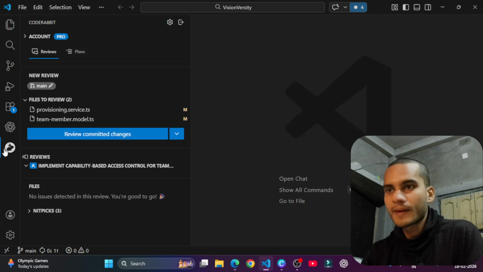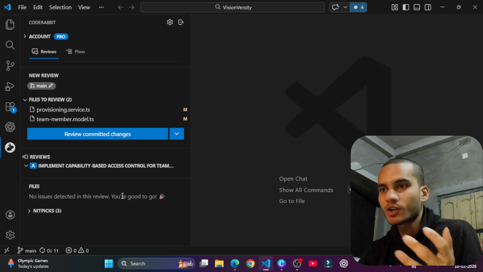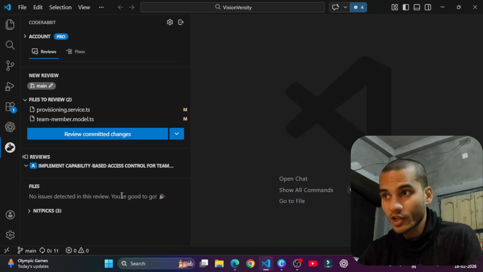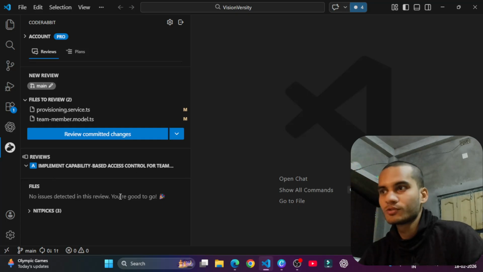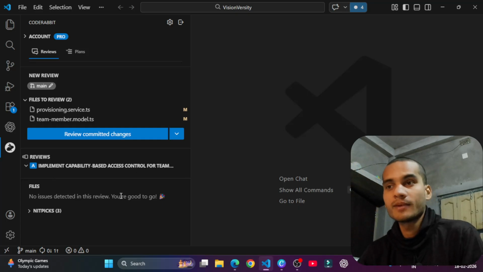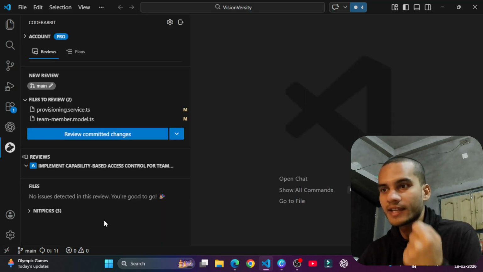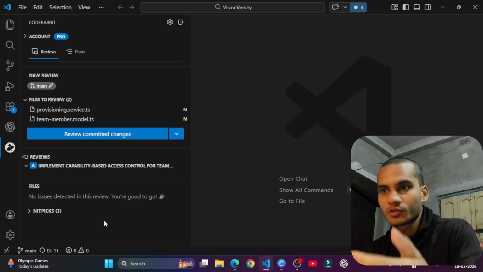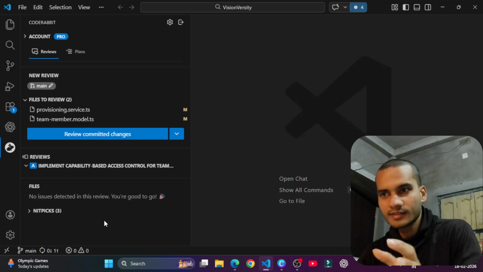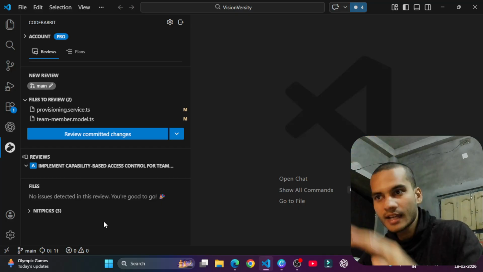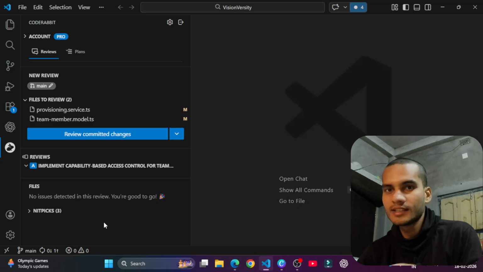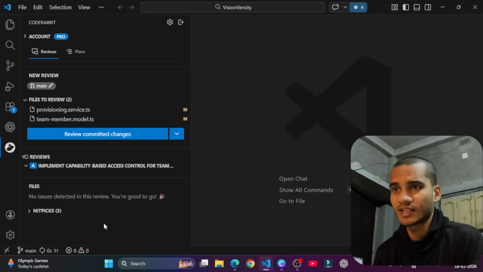But when you commit in order to deploy your project, for example to GitHub, CodeRabbit can ask, would you like to review your code? If you say yes, it reviews your entire changes and suggests potential bugs or potential refactoring.